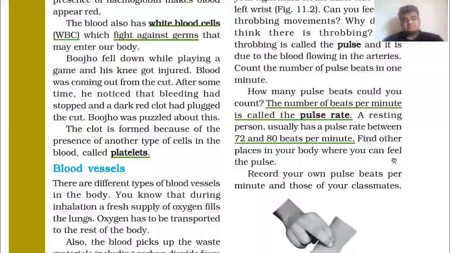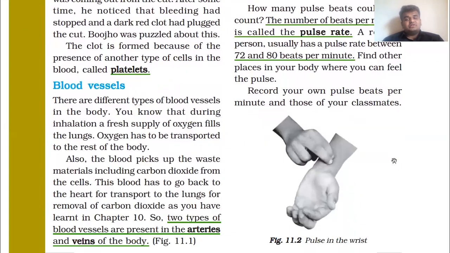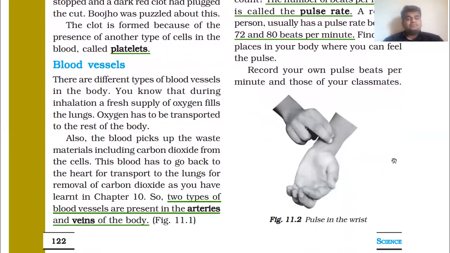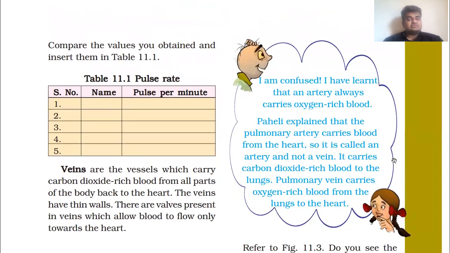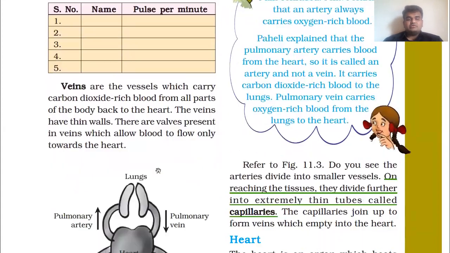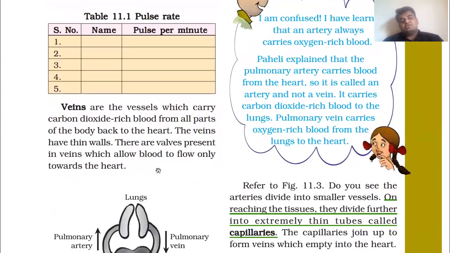Find other places. Record your arm pulse beats per minute and those of your classmates. Here, as we are at home only, you can just count the pulse rate for your family members. Now compare the values you obtained and insert them in table 11.1. You can do it by yourself also. Only simply serial number, name and pulse per minute.